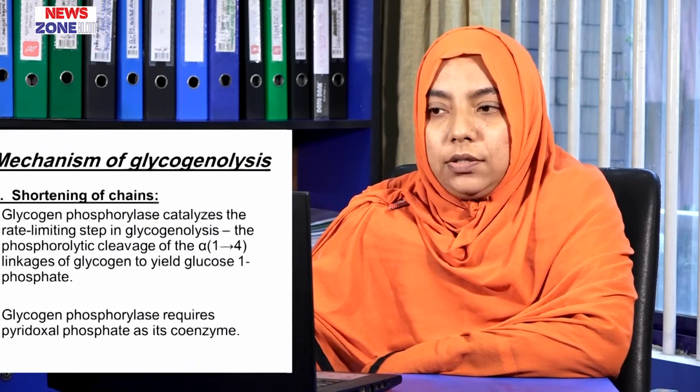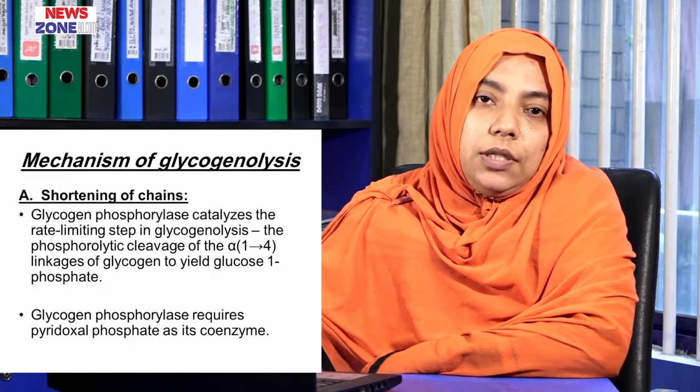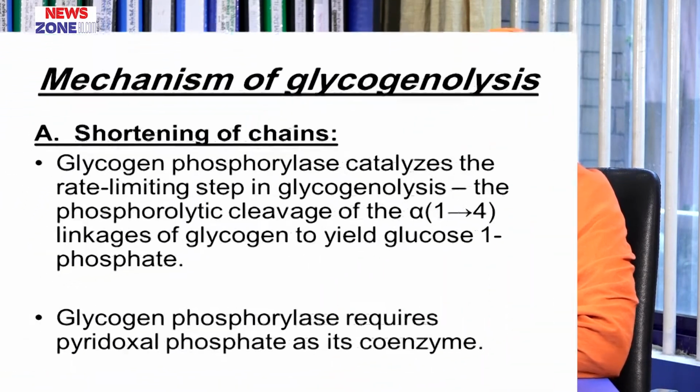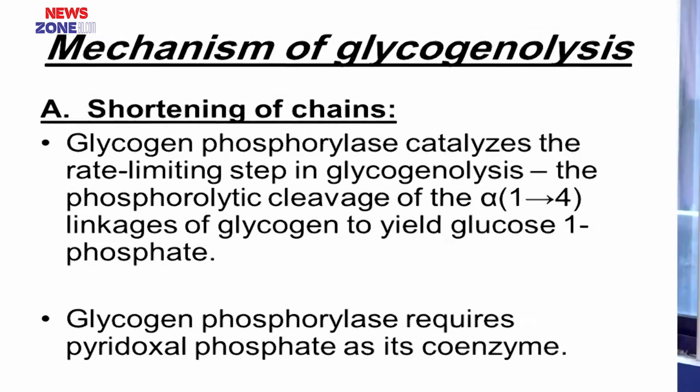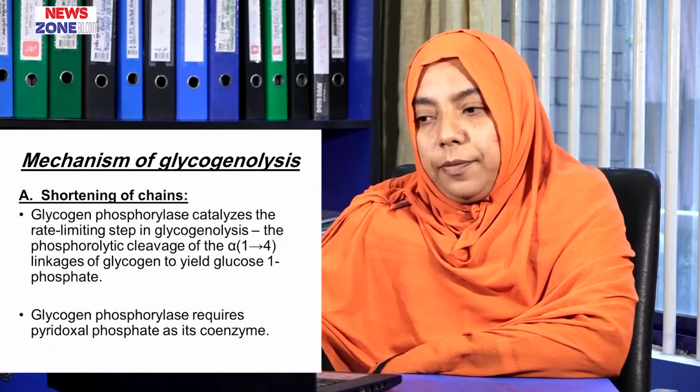Now comes the mechanism of glycogenolysis. First comes the step, that is shortening of the chain. As we know, glycogen phosphorylase is the rate limiting enzyme of glycogenolysis, so glycogen phosphorylase catalyzes the rate limiting step in glycogenolysis. The phosphorolytic cleavage occurs in alpha-1,4 linkage of glycogen to yield glucose 1-phosphate.